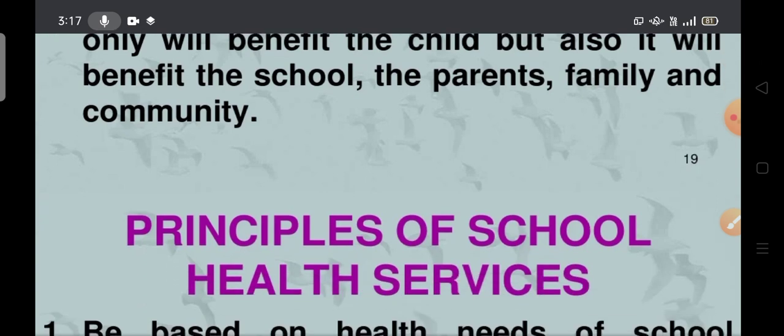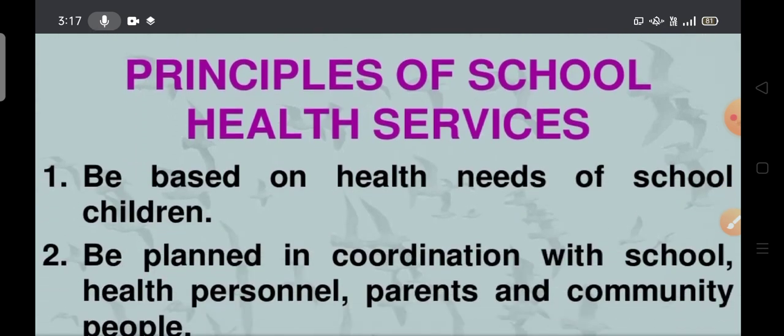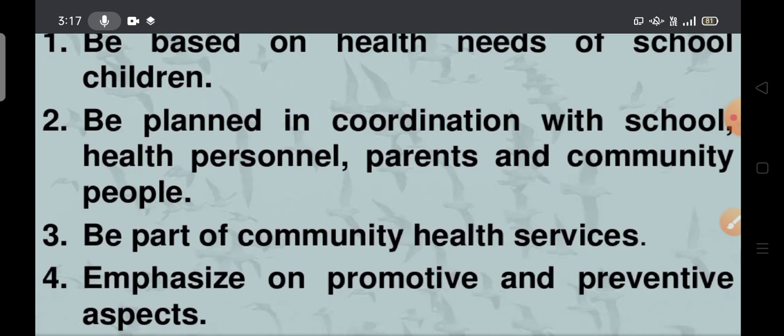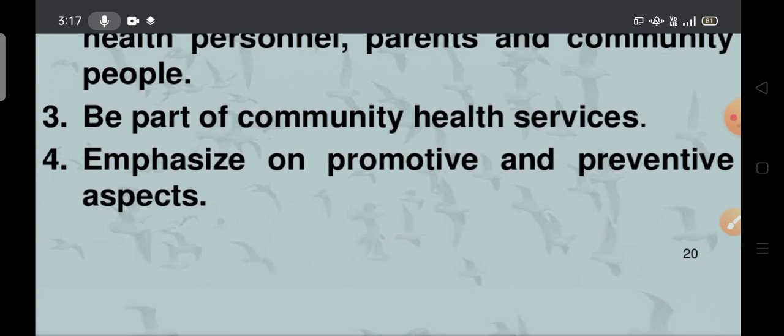Next, coming to the principles of school health services. Be based on the health needs of the school children. Next, be planned in coordination with the school health personnel, parents, and community people. So it is planned coordination, working together to achieve a common goal, with the school health personnel. Next, be part of community health services.